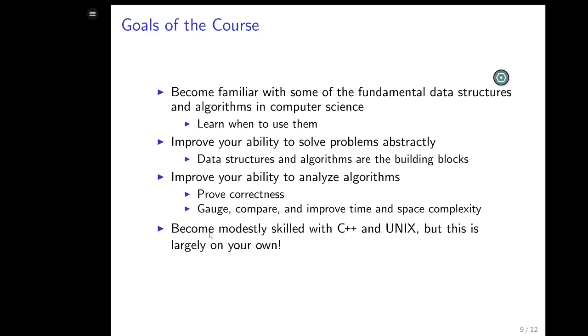Oh yeah, you get to analyze algorithms, you get to prove correctness, you get to compare running times and space complexity.